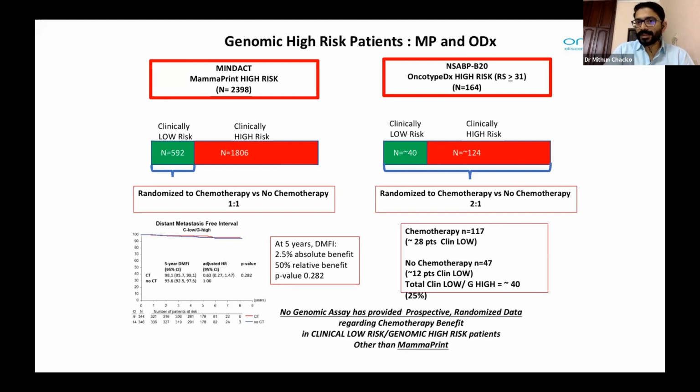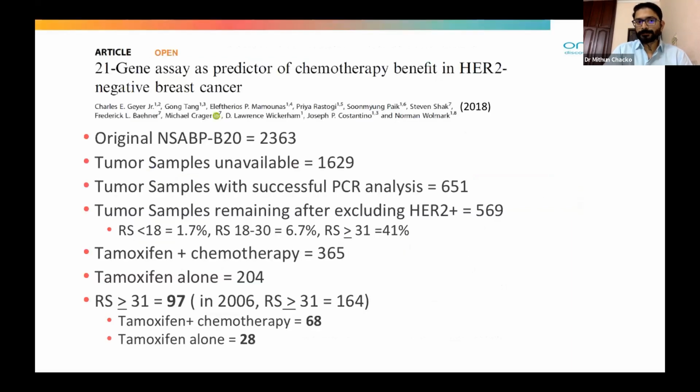So these are shortcomings of Oncotype DX, which is the oldest one. We are more commonly using Oncotype DX, but there are certain shortcomings because the number of patients in the NSABP trial who fall in the clinically low and genomic high group was very small. So the data is not that robust.